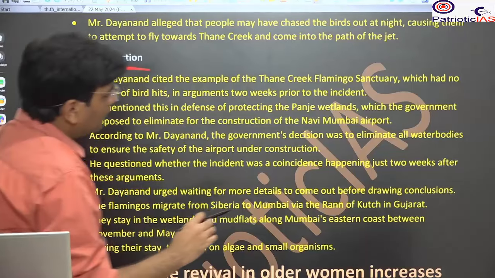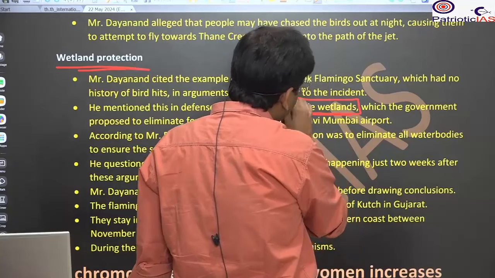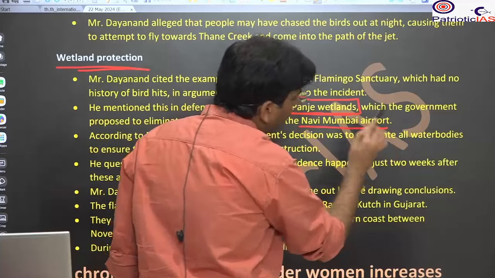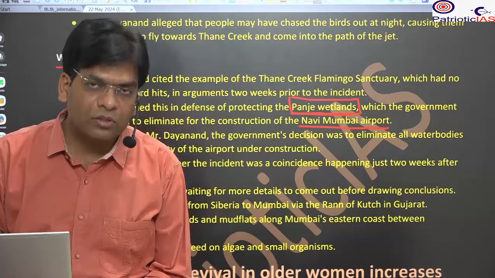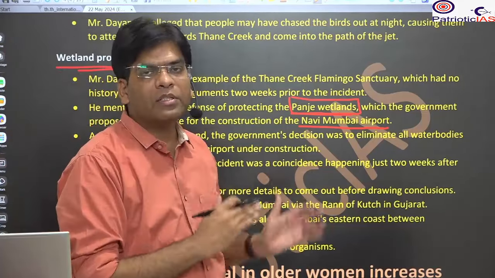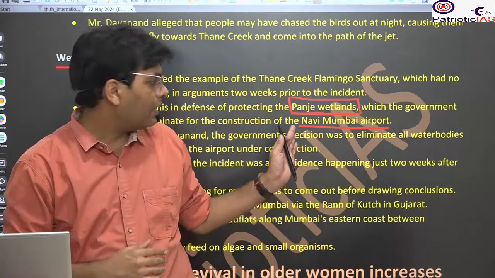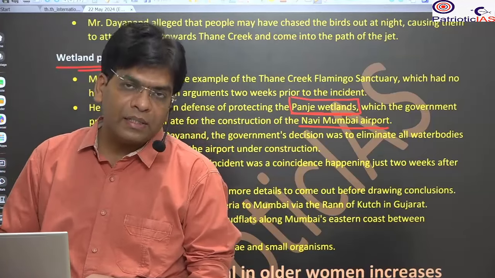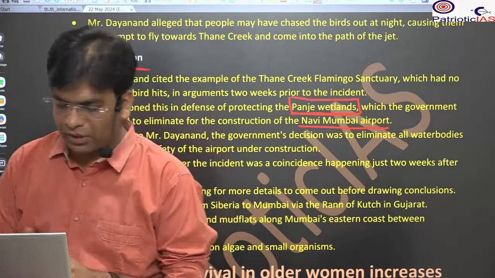will see that the Panje wetland has been a debated area. This is being demanded by the government for the construction of the Navi Mumbai airport. However, there is opposition from the activists that this should not be done, related to the protection of the species associated with this area, Panje wetland, and they are also important for the regulation of different environmental and atmospheric services. Okay, so this is all about it.